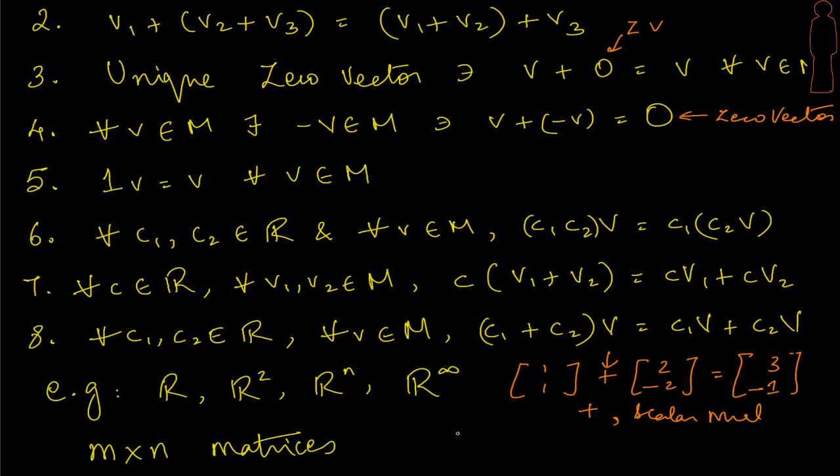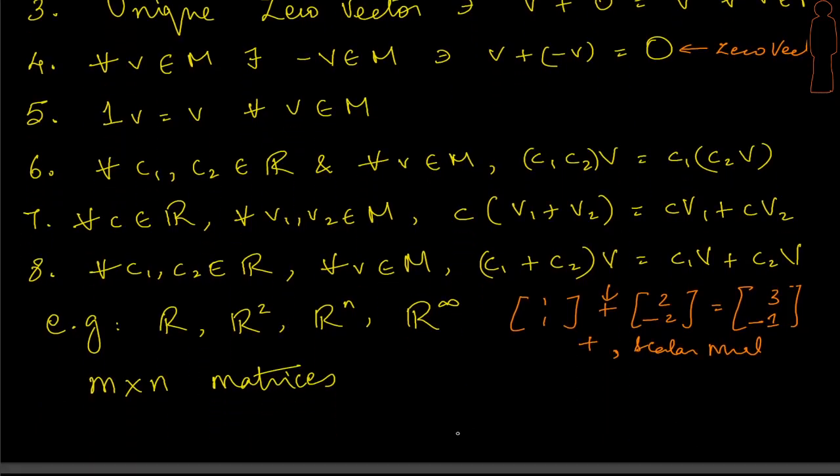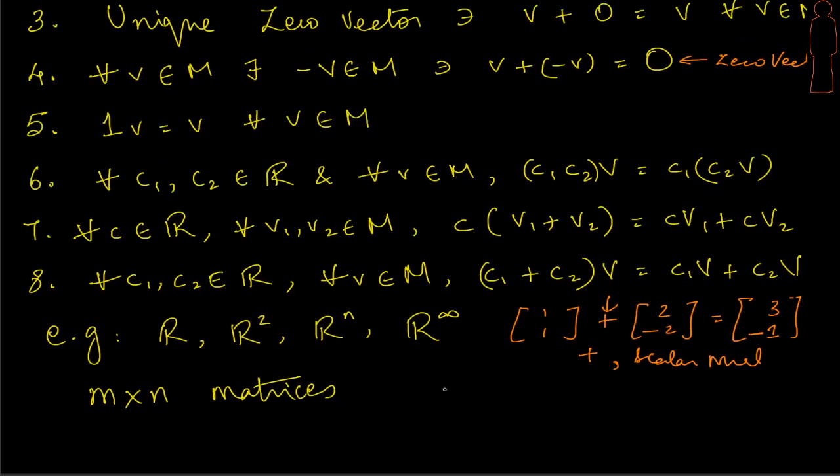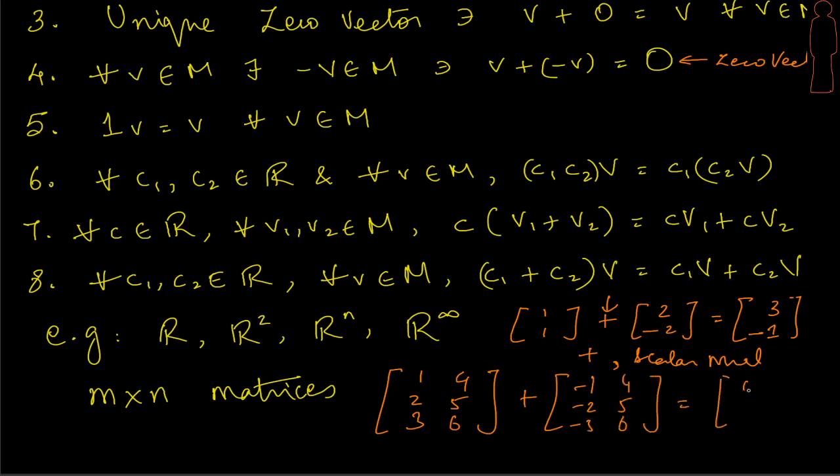we could also look at m by n matrices. Even they will form a vector space. Let's just take something like a 3 by 2 matrix. Let's say I have this matrix, and I have another matrix. Obviously when I add them, I am going to get another 3 by 2 matrix, since it is 3 by 2 and 3 by 2. Now that conveys that it's closed under vector addition.